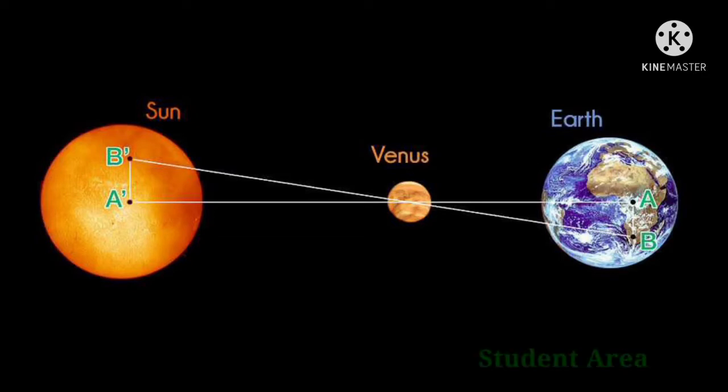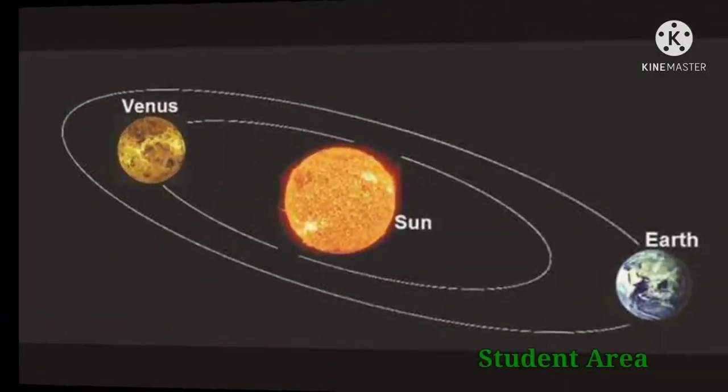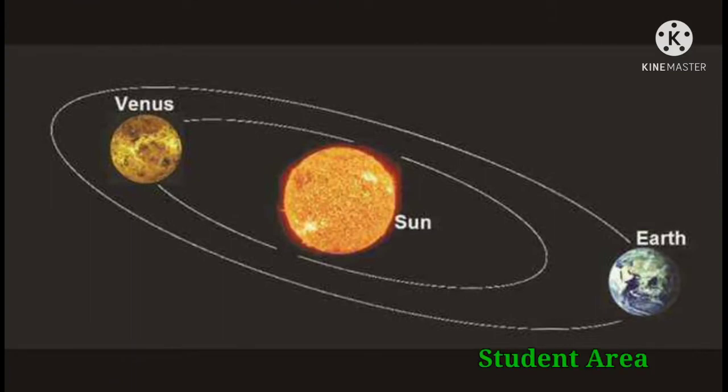Venus orbits the sun at an average distance of about 108 million kilometers and completes an orbit every 224 days. Venus is a very hostile place and it's a very dry planet with no evidence of water. Its surface temperature is very hot and air pressure on its surface is over 90 times that on Earth. So people can't live on this planet.